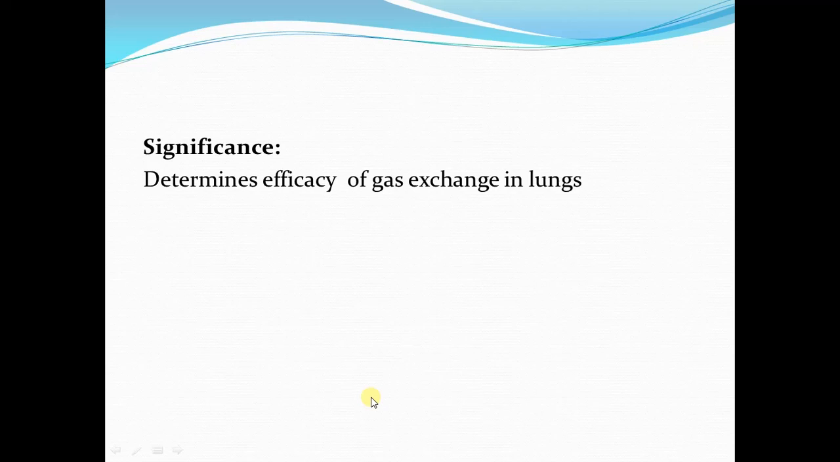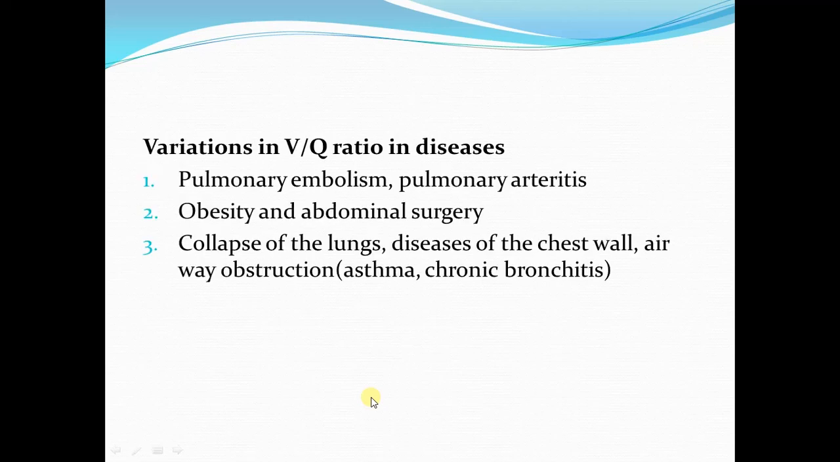Now we are going to see these two situations where the VQ ratio is either increased or decreased. So remember that for adequate gas exchange, the VQ ratio should be 0.8, which is normal. At 0.8 there is optimal gas exchange. If it is high or if it is low, in both of these situations the gas exchange is not optimal, it is less than normal. We are going to talk about two situations, that is increase in the VQ ratio and decrease in the VQ ratio.